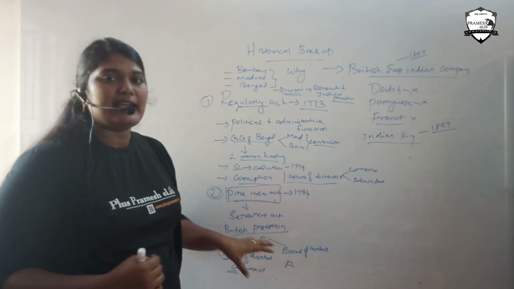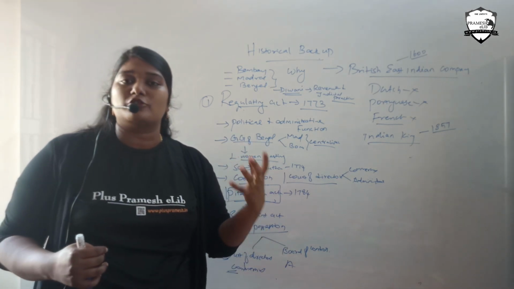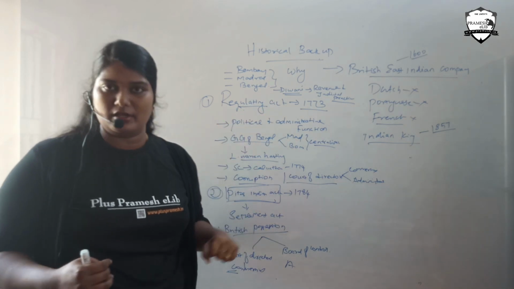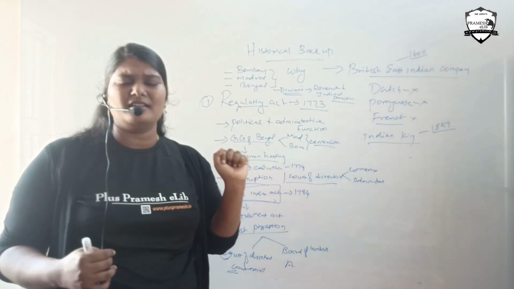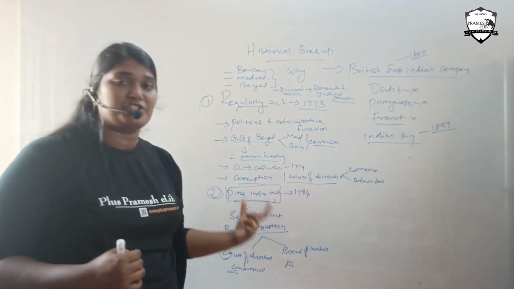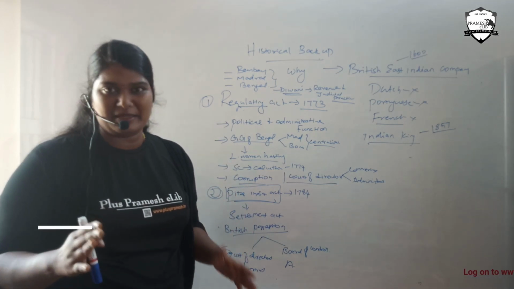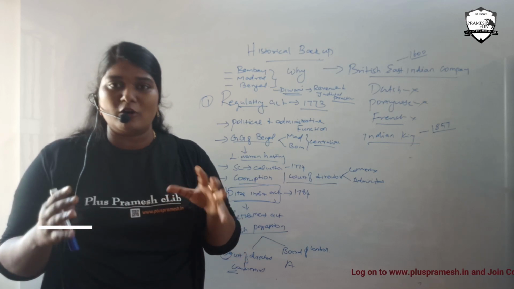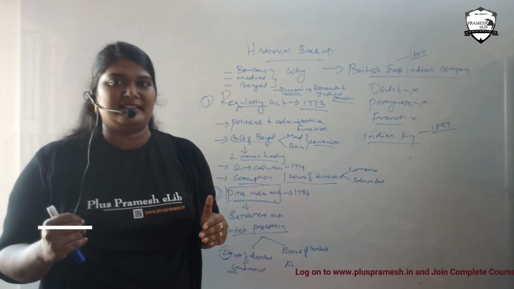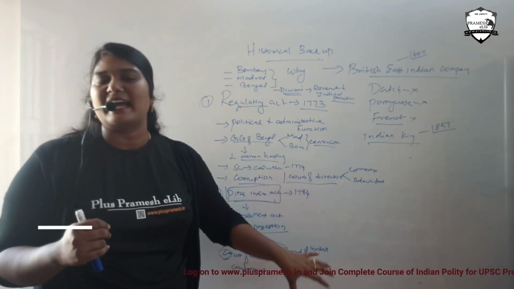Pitt's India Act is nothing but the Settlement Act, which got rid of the drawbacks of the Regulating Act, and along with that they started saying British possession in India, and created a dual government, Court of Directors for commercial practices and Board of Control for administration.